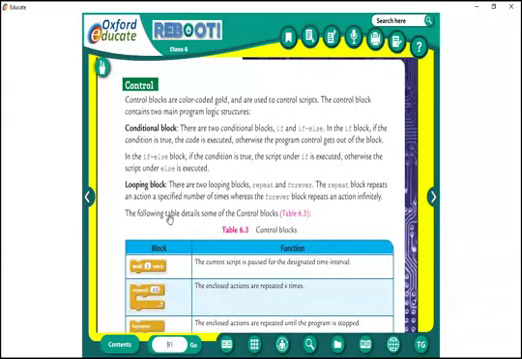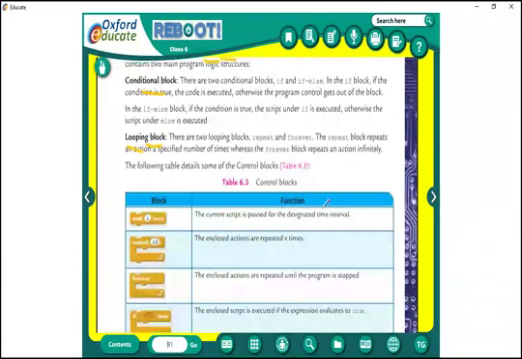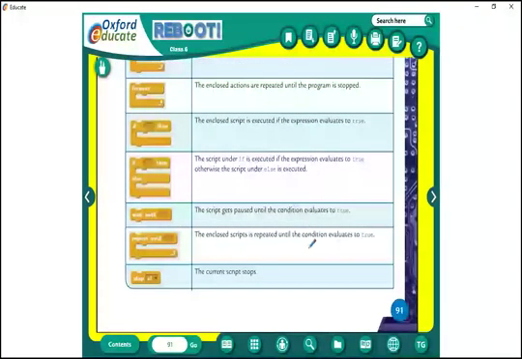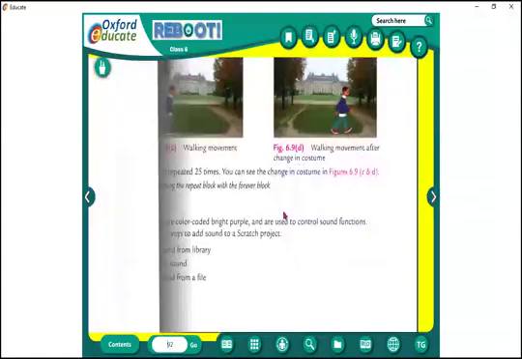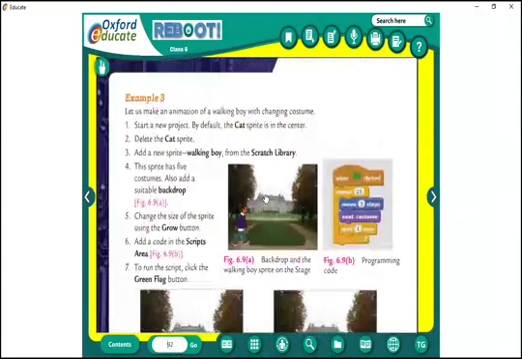We will come back here. Conditional blocks and looping blocks, you underline that also. The color code is gold, and there are two types, conditional blocks and looping blocks. Then after control, which is the next category of blocks?